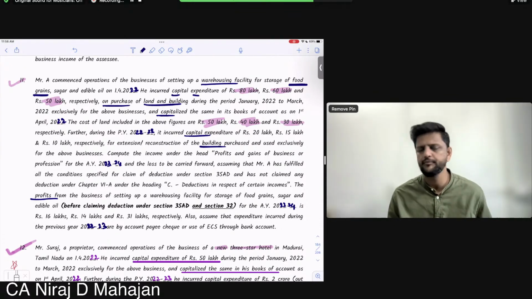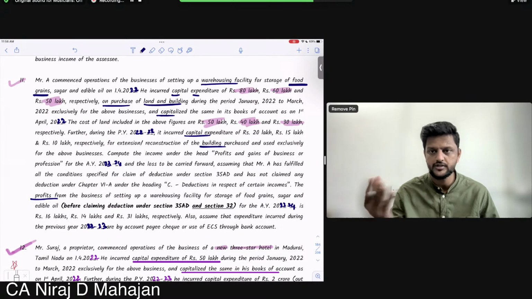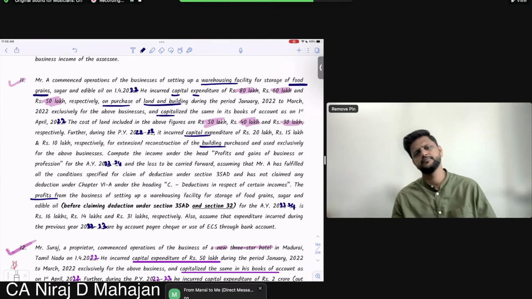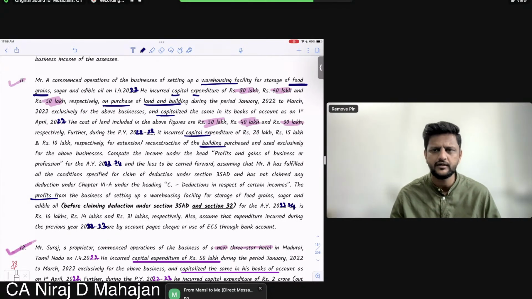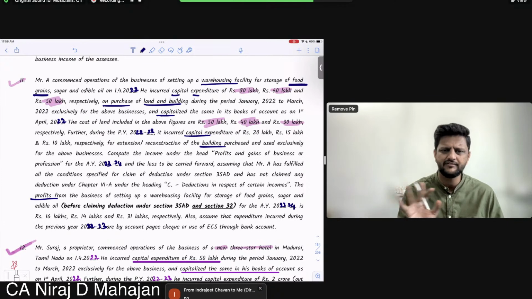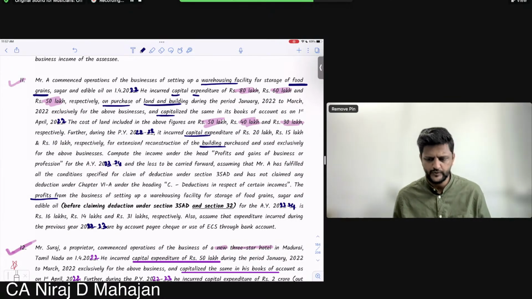So the profits given to us are before depreciation and deduction of 35AD. Clear? Can I claim both, 35AD deduction as well as 32 depreciation? I hope you understand, 32 is depreciation. Can I claim both of it? Tell me. No, because under 35AD, if I take 100% deduction of the capital expenditure, I can't claim depreciation again. Are you all understanding? All okay? Everything is fine. Should we go ahead?